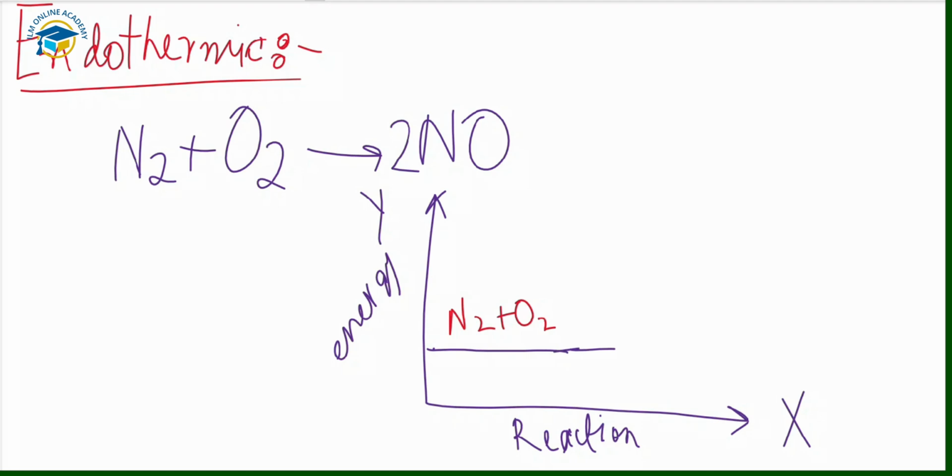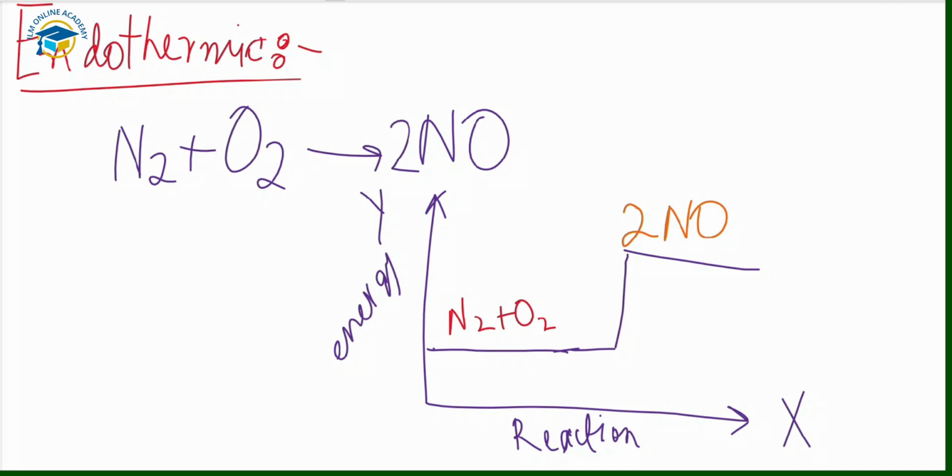When energy is absorbed, the energy of the reactants increases, because there is the energy present in the reactants plus the energy absorbed from the surroundings. So the energy increases, and the graph moves upward. Now the reactants are converted into products, and they form nitrogen monoxide. Two molecules of nitrogen monoxide are produced.